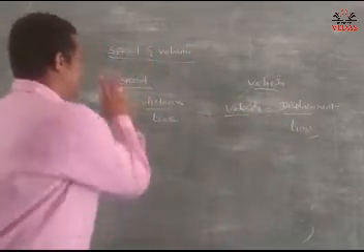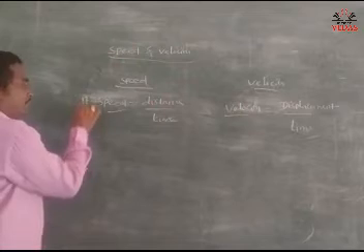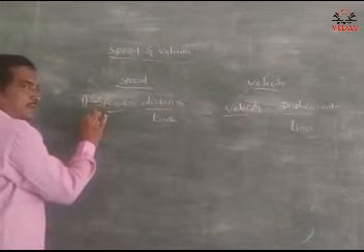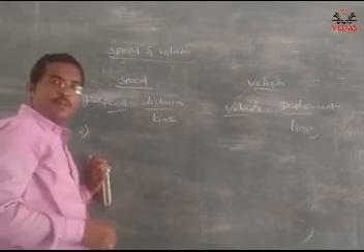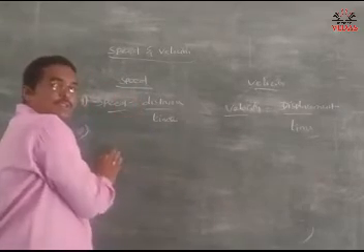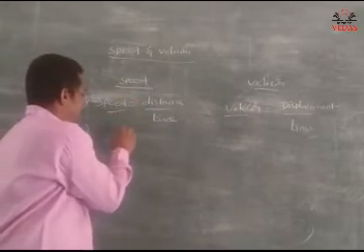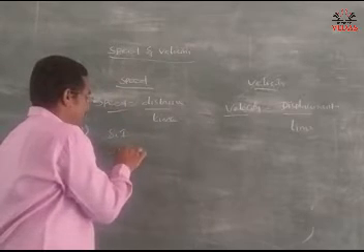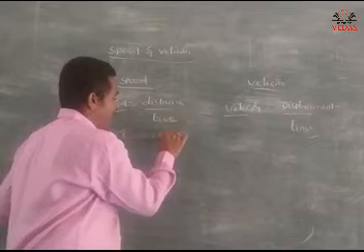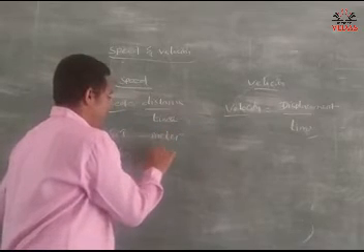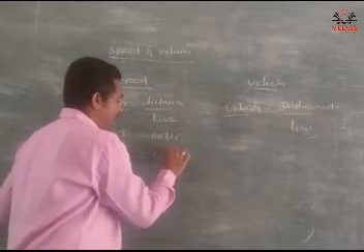So this is the first one, the definition. Second is the formula. And the next is the unit of speed. SI unit and CGS unit. SI is meter, CGS is centimeter.